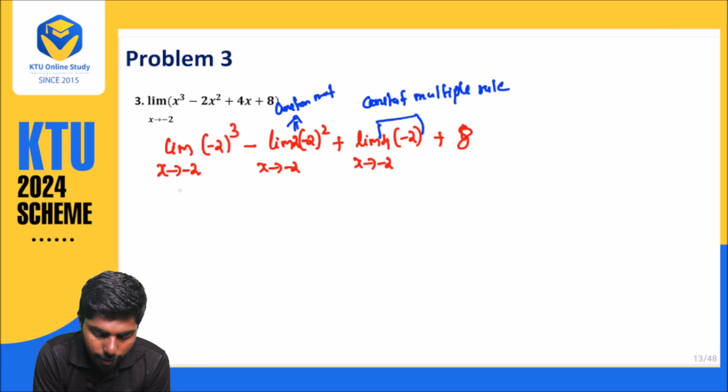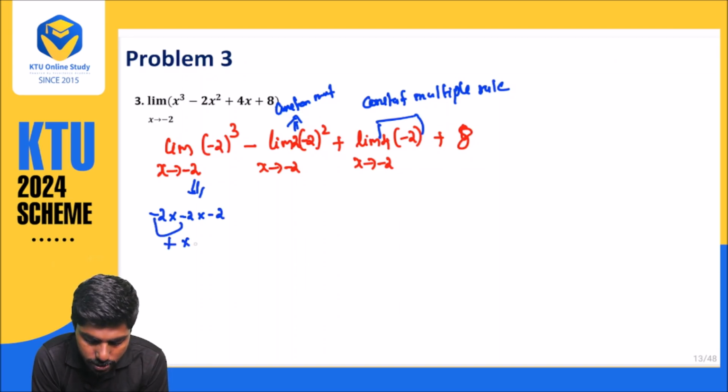Okay, so what will happen? This is nothing but minus 2 into minus 2 into minus 2. Minus into minus is plus, plus into minus will become minus only. So 2 into 2 is 4, 4 2s are 8. So you are getting minus 8, with the minus symbol.